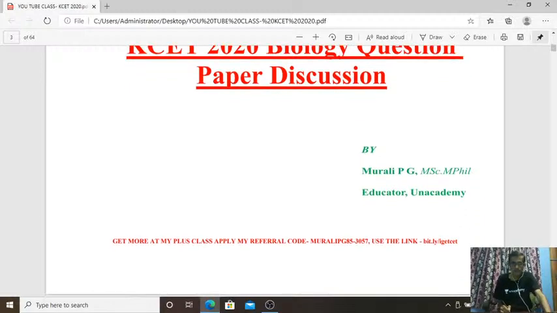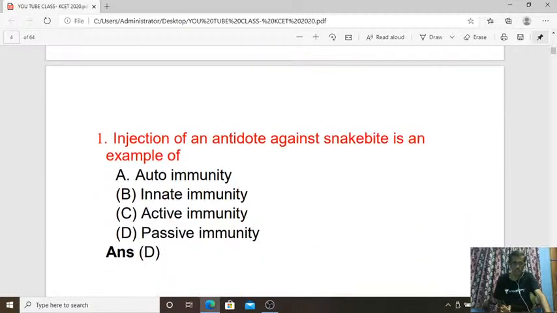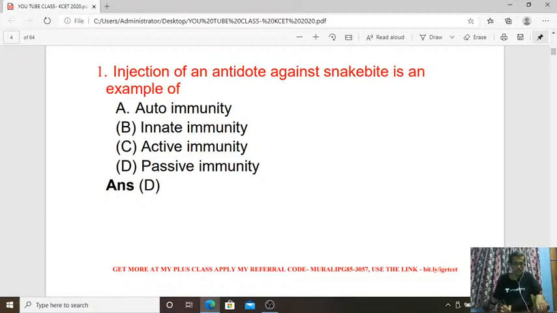We are going to start with the first question. Injection of an antidote against snake bite is an example of which kind of immunity?